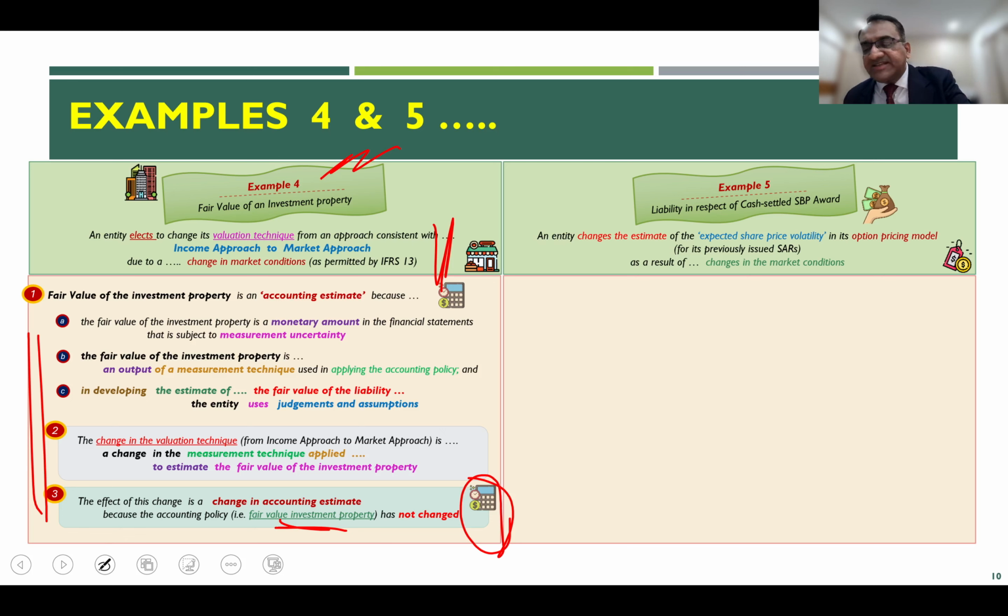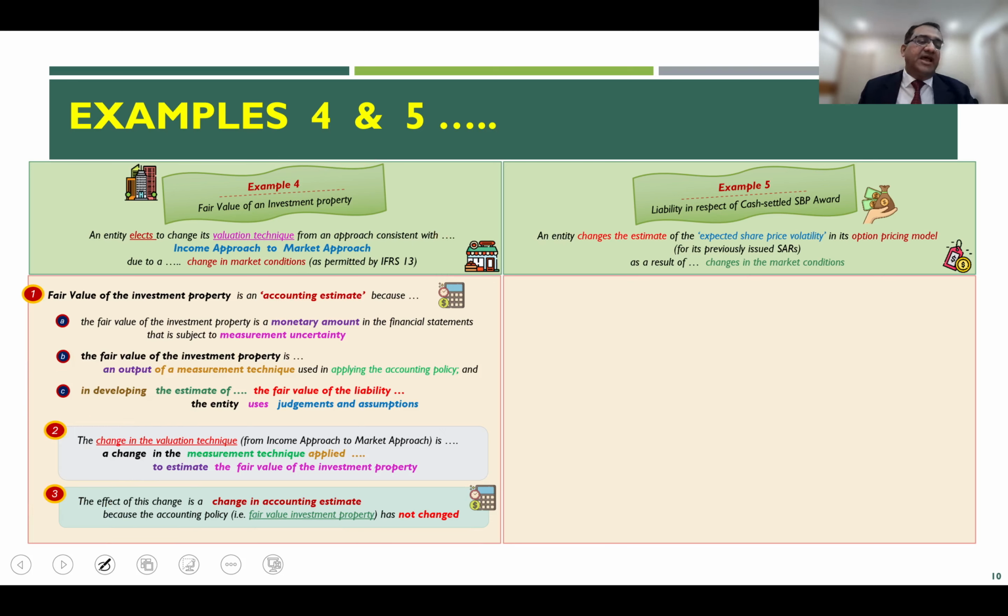Look at the right hand side, example 5. Just to recall, what is example 5? Example 5, as I told you, is where an entity is changing the estimate, because in the Black-Scholes model, you have multiple variables which go into the calculation. One of the inputs, expected share price volatility, if this basis is changing as a result of a change in market condition, that means one of the inputs going into the valuation methodology is changing.